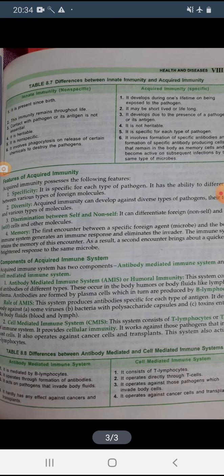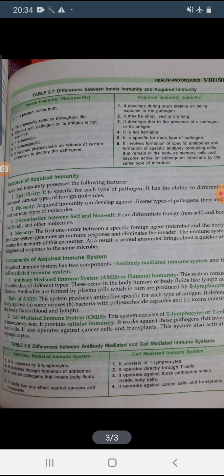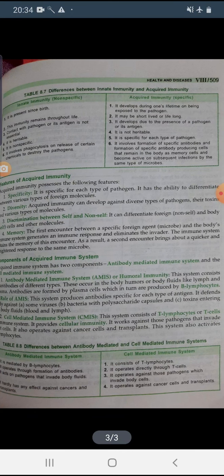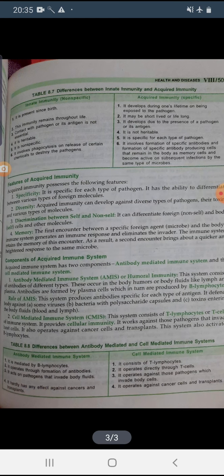You have to read the difference between innate immunity and acquired immunity, so let's see the difference. Innate immunity is present since birth, but acquired immunity develops during one's lifetime on being exposed to any kind of pathogen or germs. Innate immunity is present throughout our lifetime, but acquired immunity may be short-lived or sometimes long-lived. Innate immunity is heritable, acquired immunity is non-heritable.